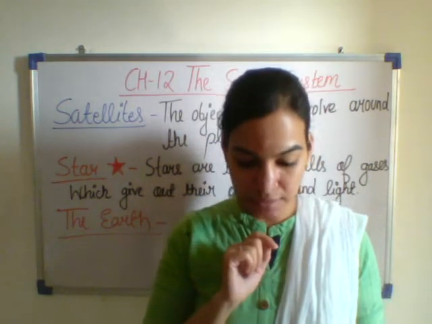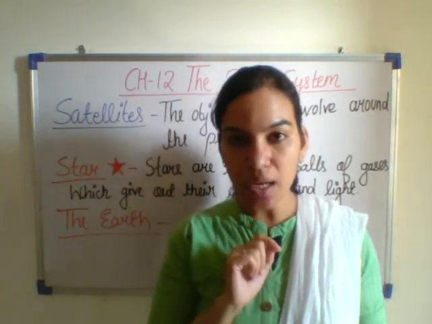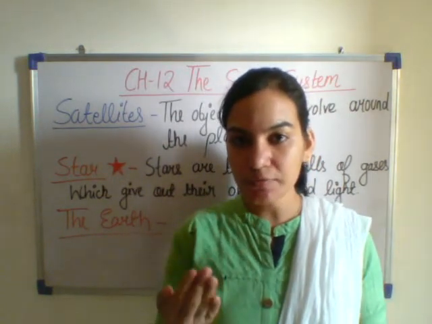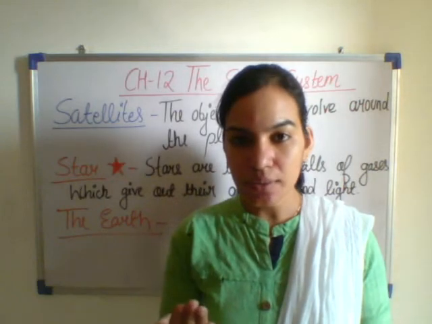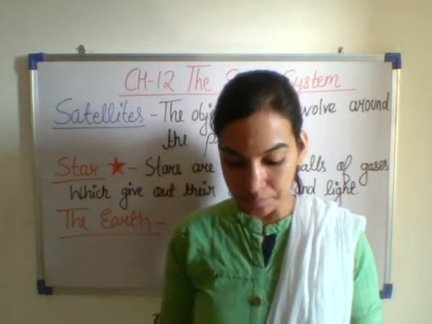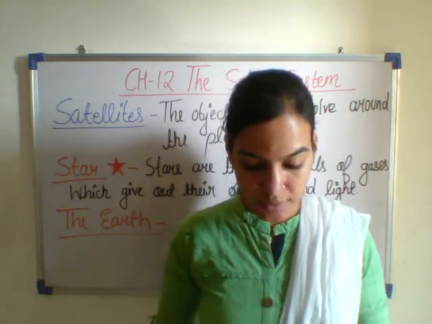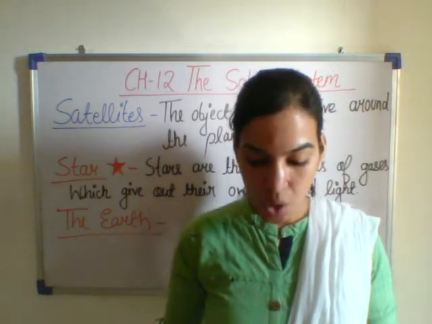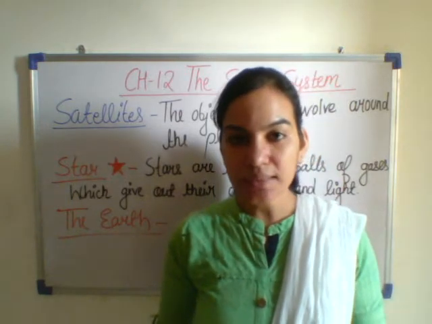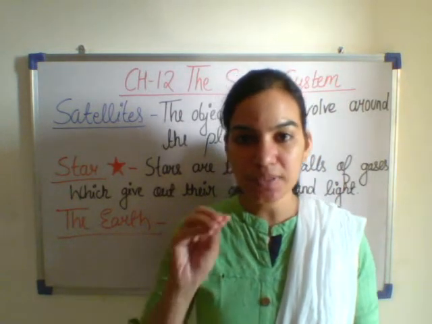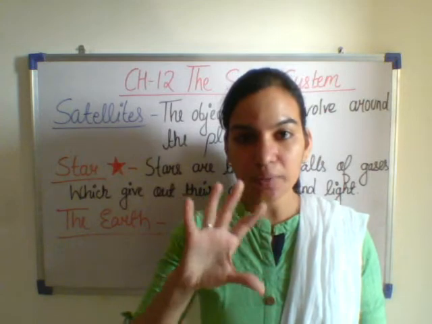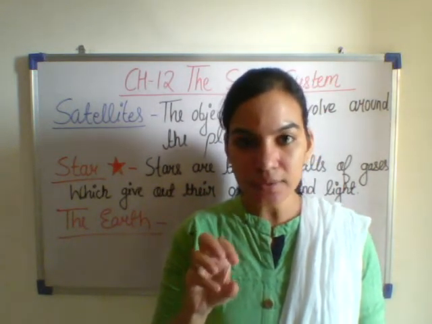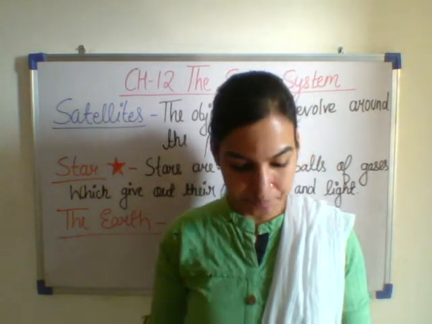As it spun, its outer surface became cool and hard. When the Earth spun, what happened? Its outer surface became colder and harder. The outer surface of the Earth is hard, but the interior is hot and molten. What is interior? Interior means what is present inside. So the Earth from the outside is cold and from the inside it is molten and hot.